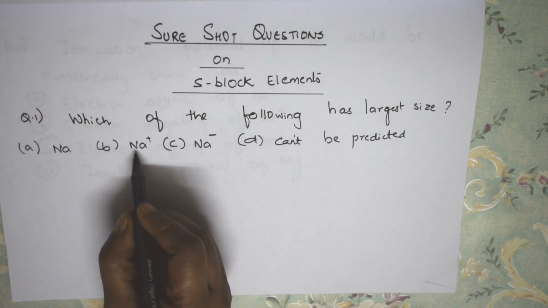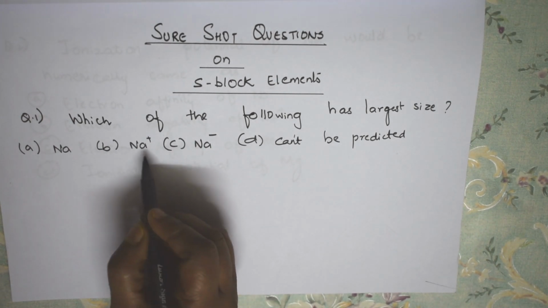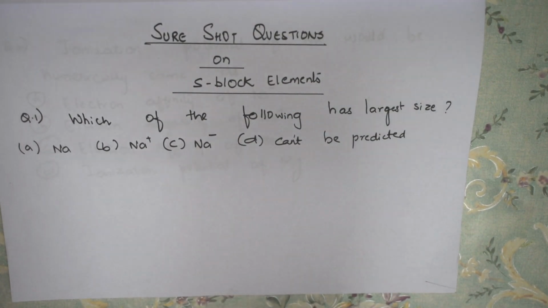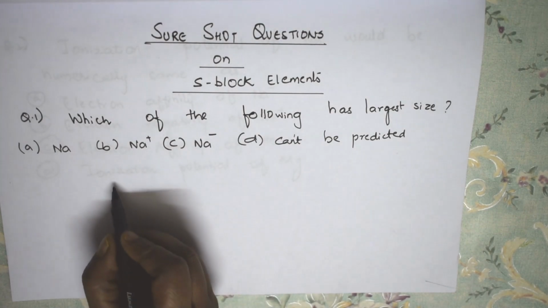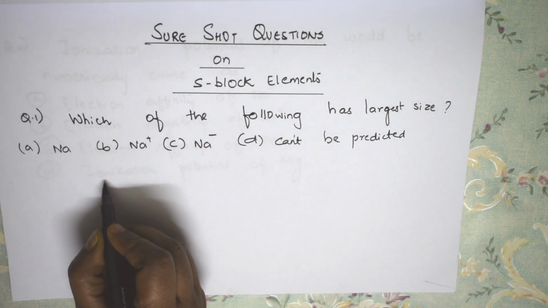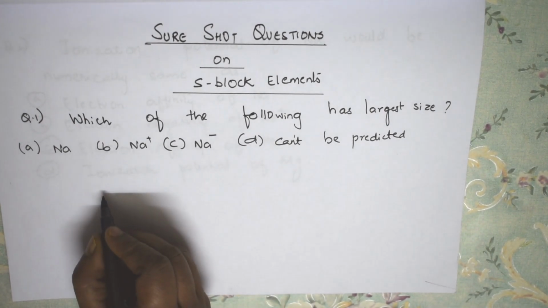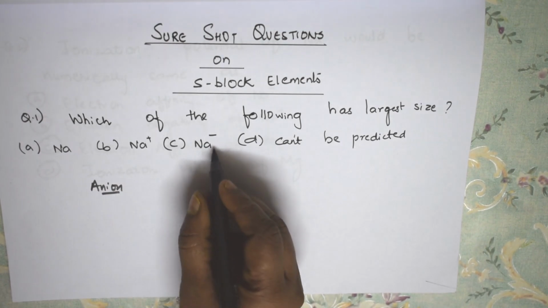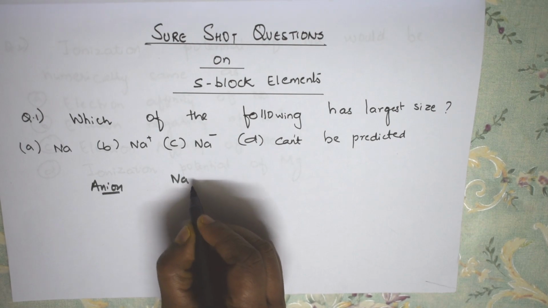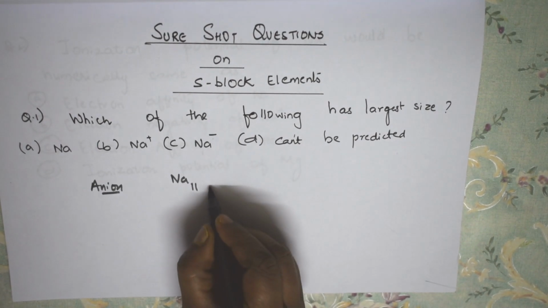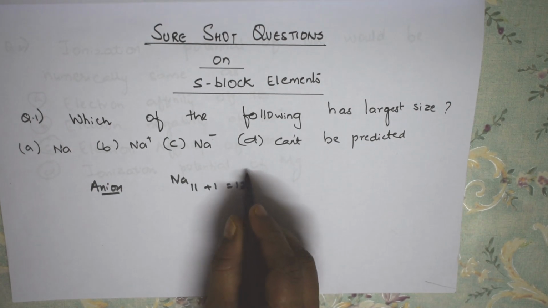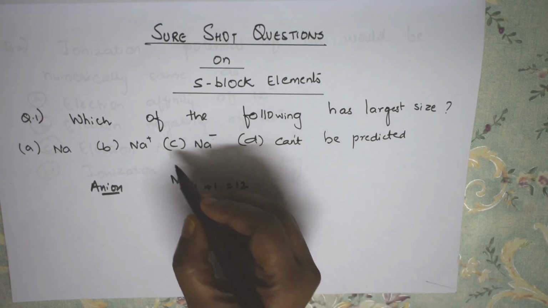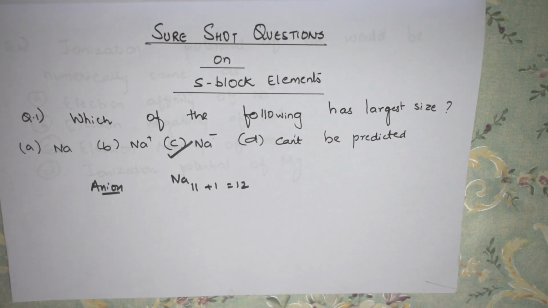So we very well know cation is formed when there is loss of electron. That means when the electron is lost, the size automatically decreases, isn't it? Means one electron is lost from the outermost shell, the particular size decreases. But when it is an anion formation, that means it's going to accept an electron. Suppose if I take sodium, atomic number 11 plus 1 electron, 12, isn't it? So what happens? There is expansion of number of shells. So when there is expansion of the electron cloud, obviously the answer is anion, always Na minus.